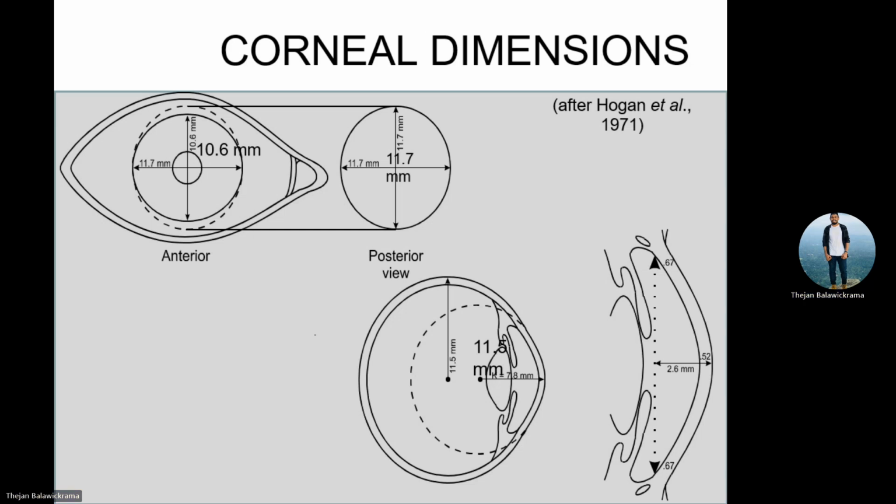That means your horizontal cornea is longer than the vertical cornea. Due to that, we develop 0.5 with-the-rule astigmatism, which is physiological astigmatism. Physiological means normally it should be there.